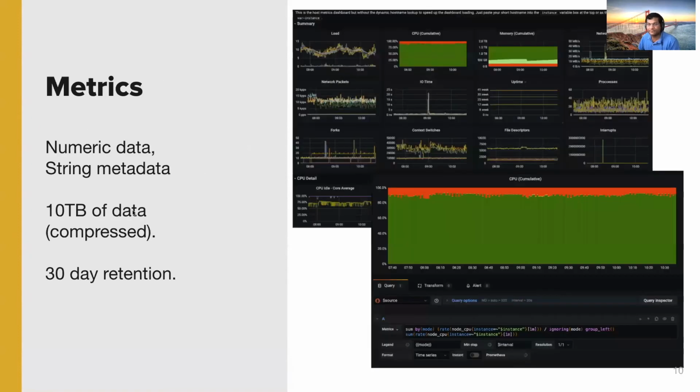Metrics consists primarily of numeric data and string metadata. An example metric could be CPU utilization over time. Slack currently stores 10 terabytes of heavily compressed data at any given time. The metrics are retained for 30 days.